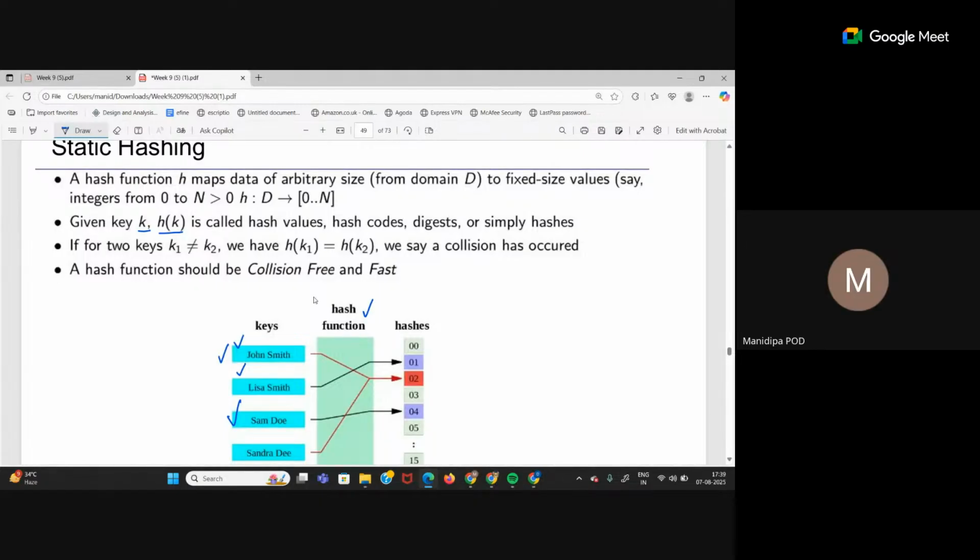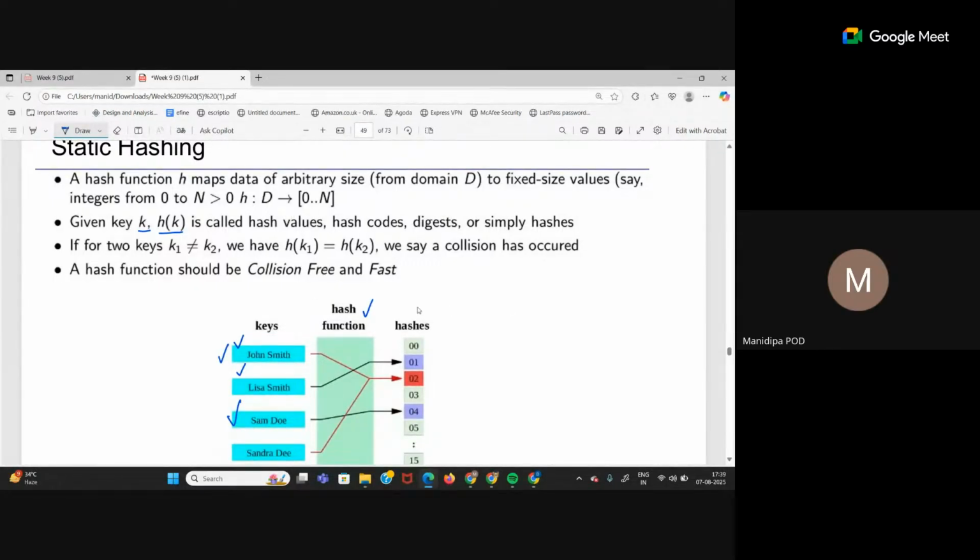That is, all the buckets have the capacity of holding 2 records, like I'm saying, right? So the first 8 search key values that I pick, I put them through the hash function. These values will be assigned to 8 different buckets. We don't want all of them to be assigned to the same bucket. A bad hash function will generate the same value for every search key, so all of these collisions will occur. That means collision occurs when 2 search key values, or more than 2, are assigned to the same bucket. So our goal is to keep our hash function collision free but fast, right?